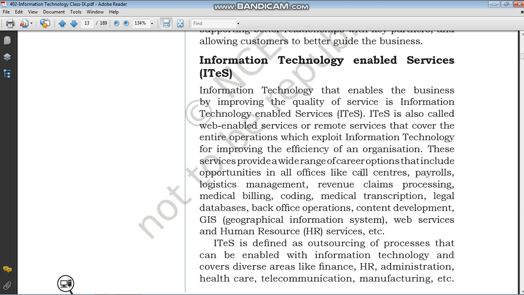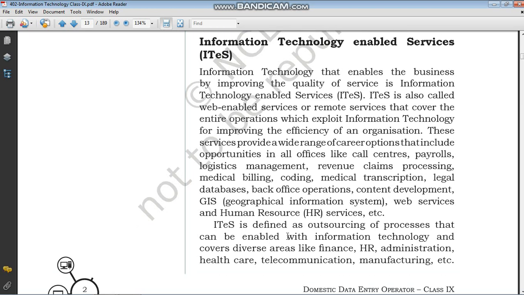So we can see ITES in certain things like call centers and payrolls. Certain companies may also hire another BPO company that deals only with payrolls, like HR. They will deal only with the payrolls of the employees, their expenses, and profits of the business organization. All these things are dealt with by a different company, but they are working for the main company. Then logistics management and revenue claims are examples of some ITES.